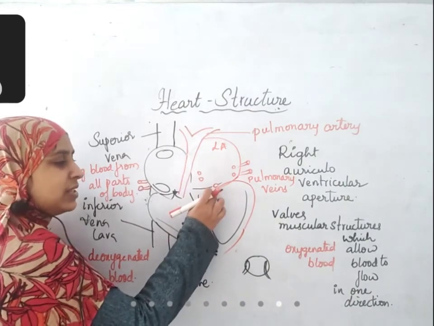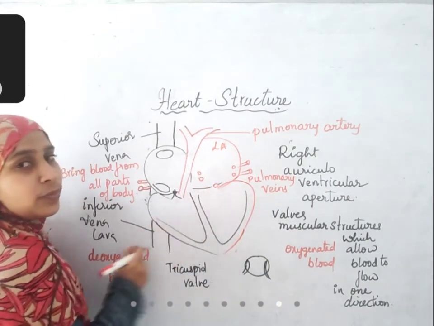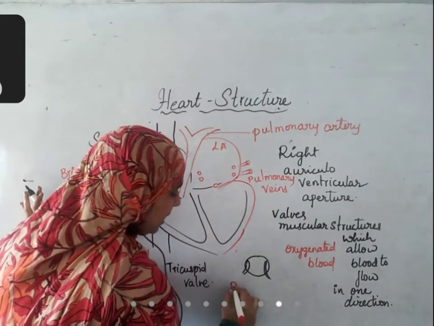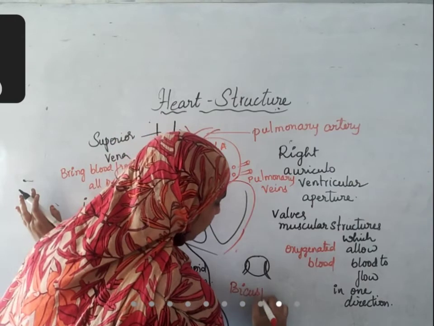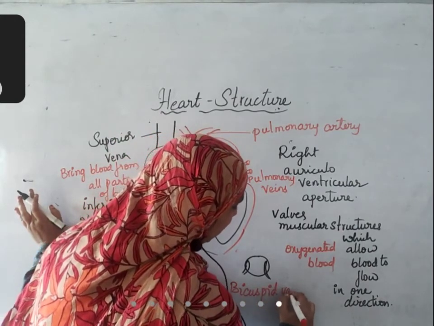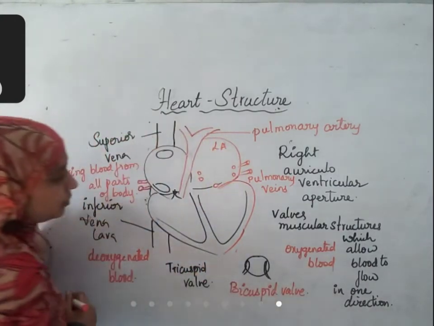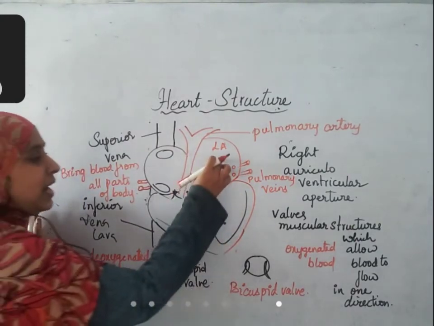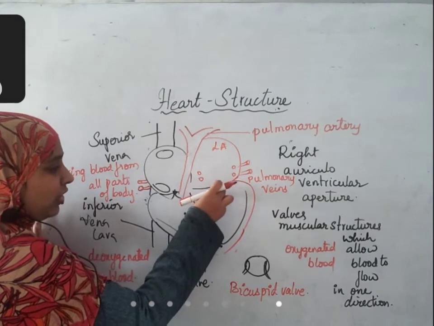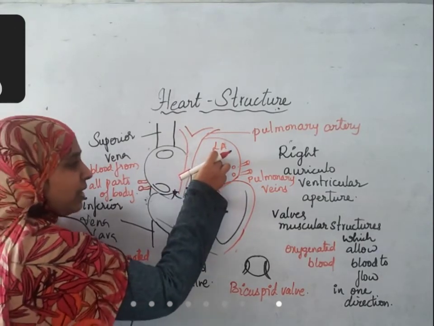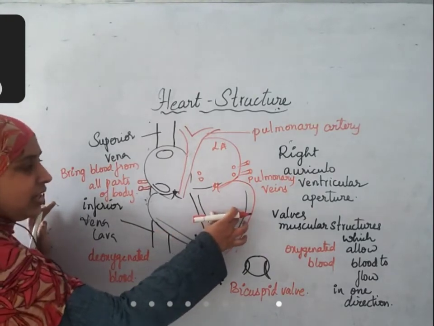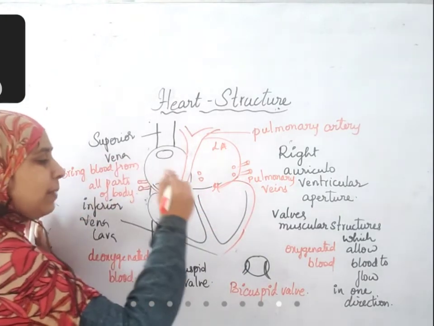For this also a valve is required. Yes or no? So the valve that is present here is the bicuspid valve. What is it called? Bicuspid valve. From the bicuspid valve, through the left auriculoventricular aperture, blood enters from the left auricle to the left ventricle. This left ventricle pumps blood to all parts of the body.